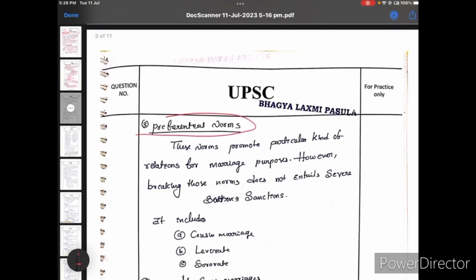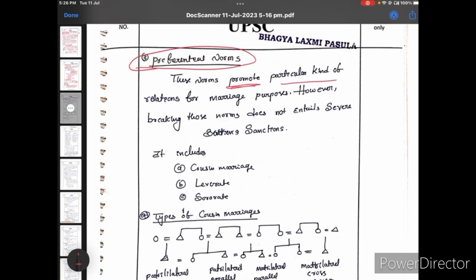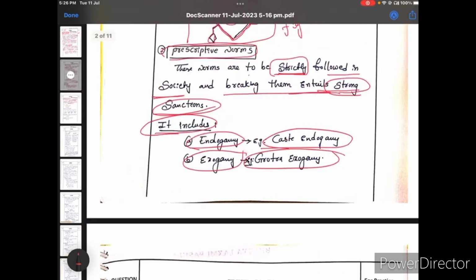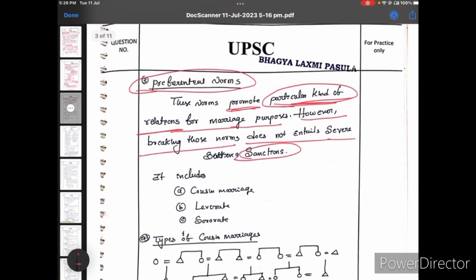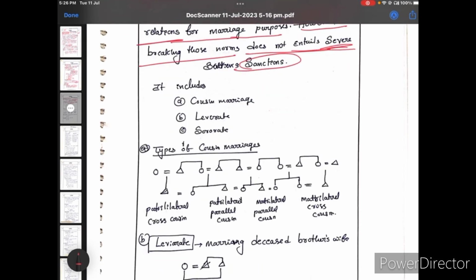Next, preferential norms. What are preferential norms? These norms promote particular kinds of relations for marriage purposes. However, breaking these norms does not entail severe sanctions. See, above in prescriptive they said strong sanctions, but in preferential they said no severe sanctions. It includes cousin marriages, levirate and sororate.